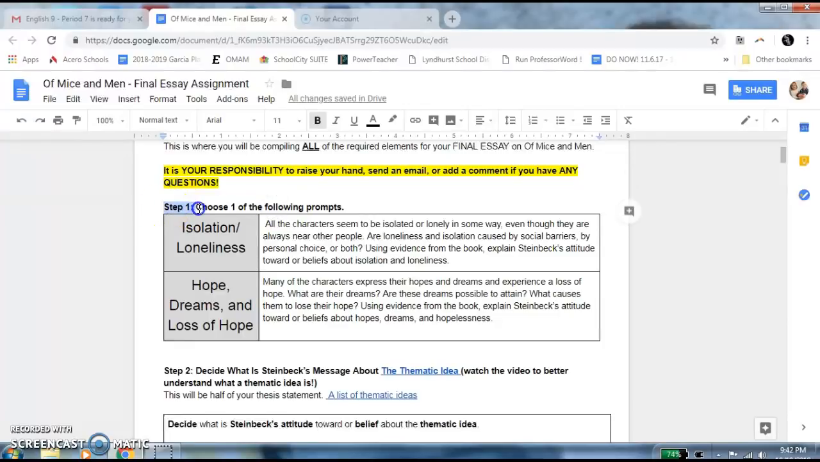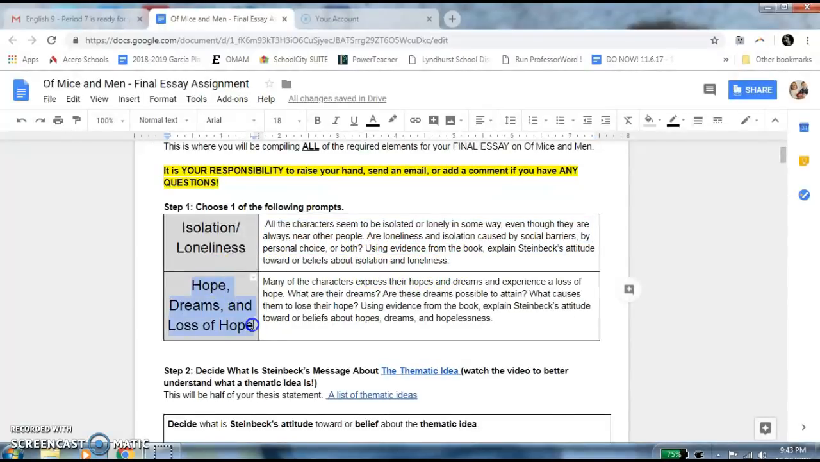Step 1. You have to choose one of the following prompts. The first prompt is on isolation and loneliness. All of the characters seem to be isolated or lonely in some way, even though they are always near other people. Are loneliness and isolation caused by social barriers, by personal choice, or both? You have to use evidence from the book to explain John Steinbeck's attitude toward the beliefs about isolation and loneliness.